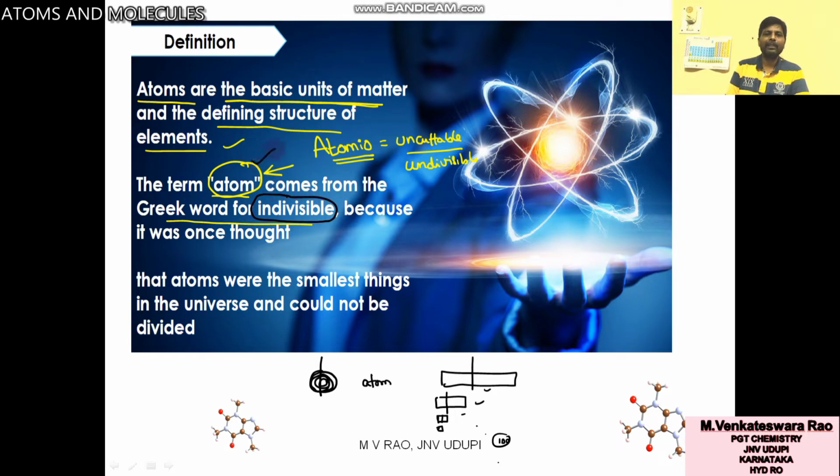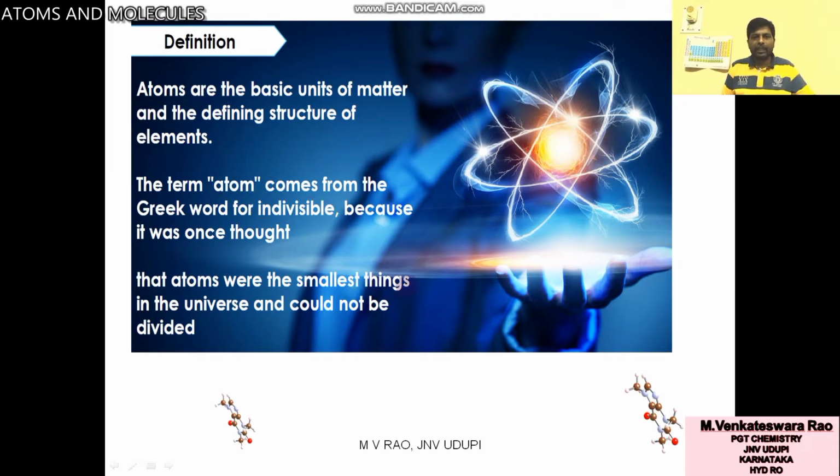That part is called atom. The term atom comes from the Greek word for indivisible because it was once thought like that. In the earlier meaning atom is indivisible. At present the definition has changed. Atoms were thought to be the smallest things in the universe that could not be divided.